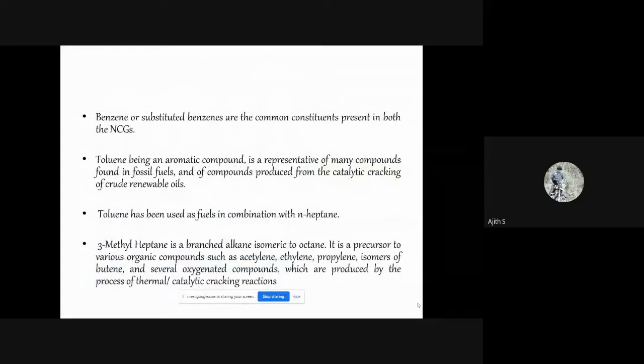Benzene and compounds derived from benzene are the major composition present in non-condensible gases, and these are produced from the cracking of lignin present in both the substrates. Toluene has been used as fuel in combination with heptane, and 3-methyl heptane is an isomer of octane, which can be cracked to ethylene, acetylene, propylene, and isomers of butene.